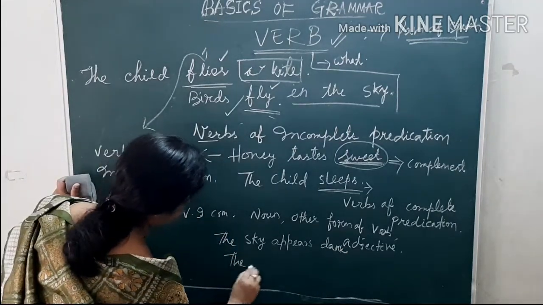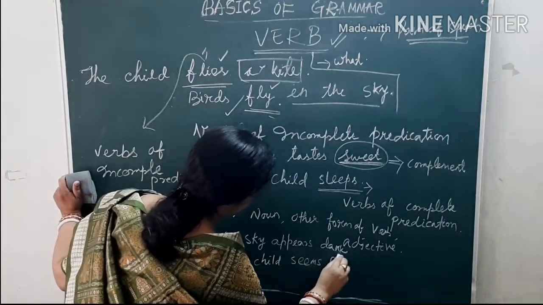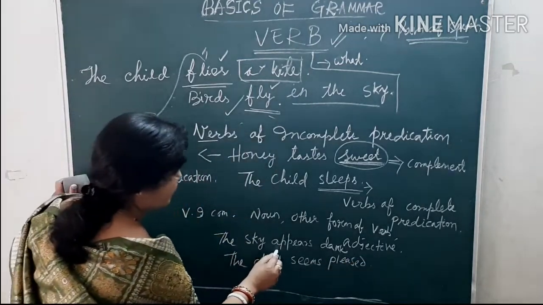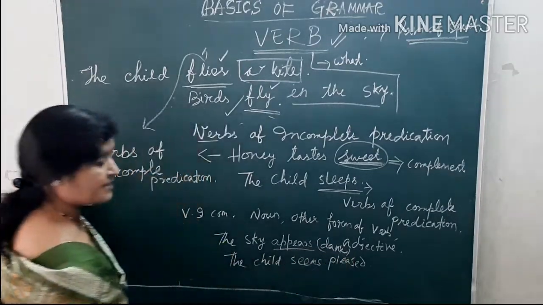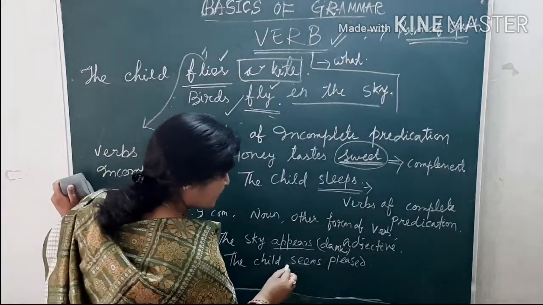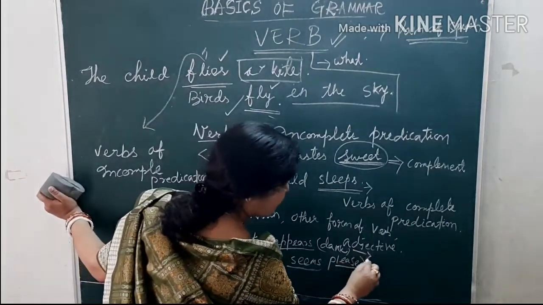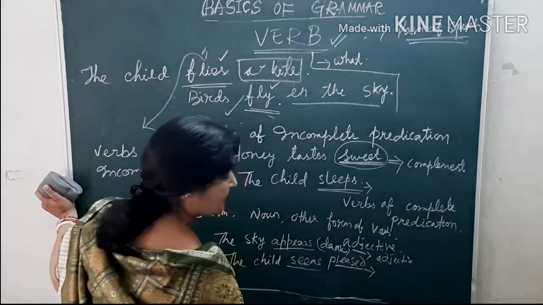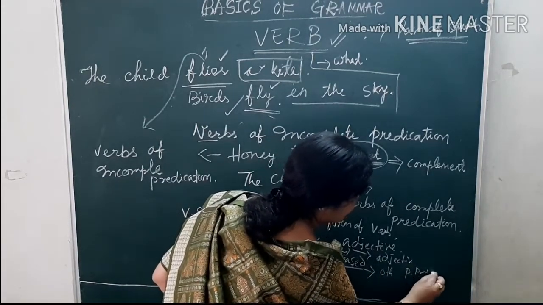The child seems pleased. So here the sky appears. What the sky appears? Dark. So dark is what? A complement. The same way, the child seems pleased. Seems, what seems? Pleased. So dark is what? An adjective. Pleased is what? Other form of the verb. Or we can say the past participle form of the verb.